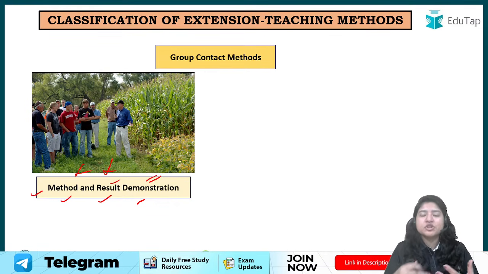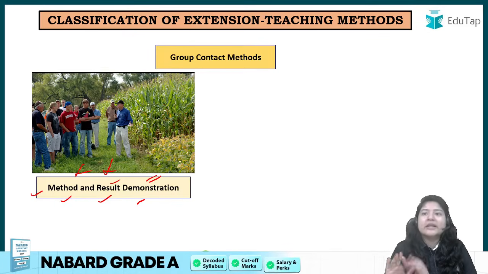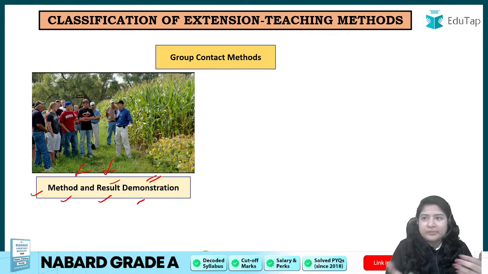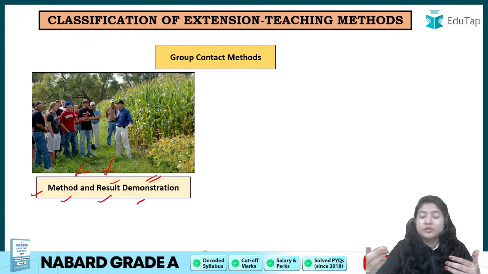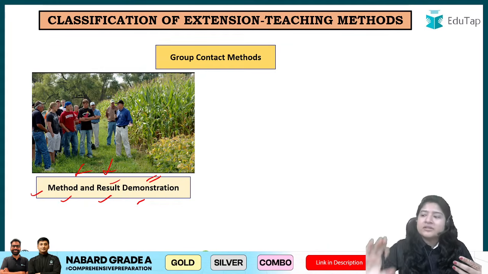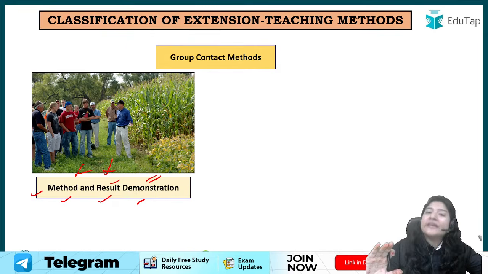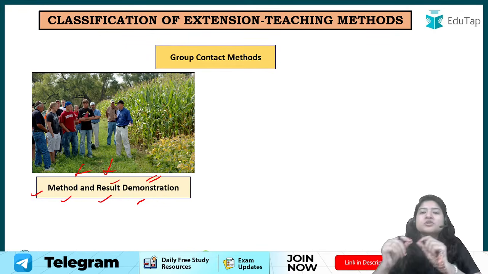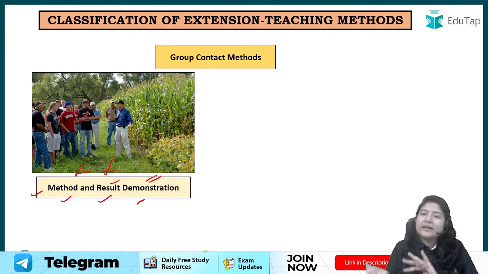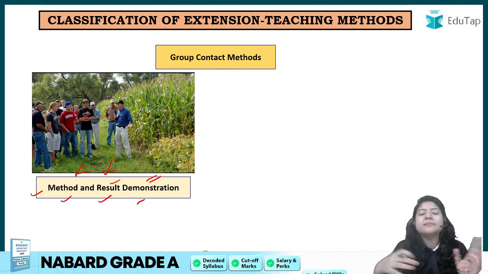In method demonstration you are being taught to do something step by step. For example, in a village where a lot of dairy farming is there, right? So they can be taught how to make ghee out of it, because you already know that selling 1 kg of milk will have a certain profit, but not as much as the farmer can have if he sells 1 kg of ghee. So method demonstration means showing them step by step, method by method, how they can make ghee out of that milk, or maybe chena, or whatever can be made out of it. So that is the method demonstration.